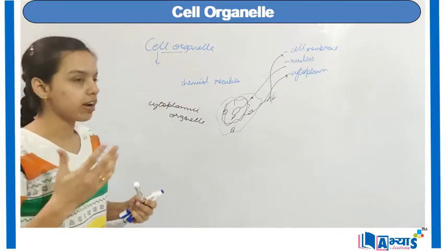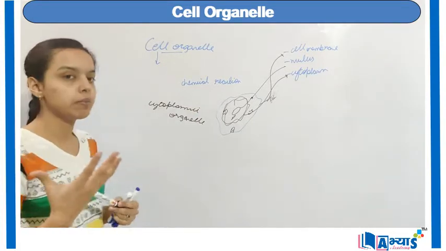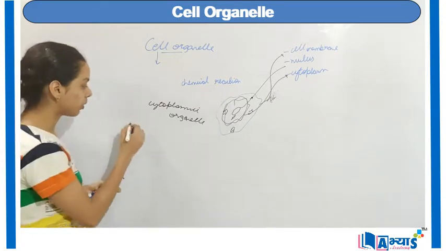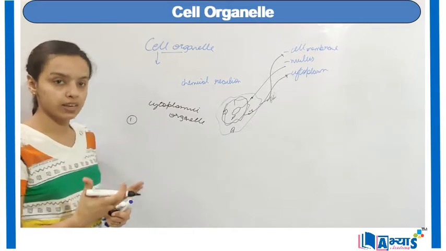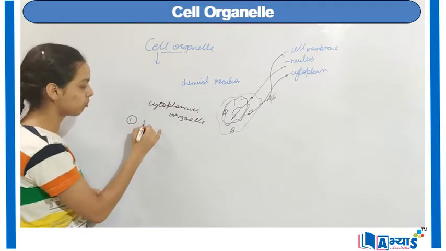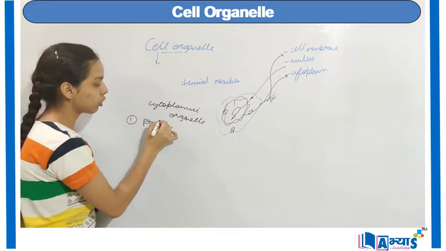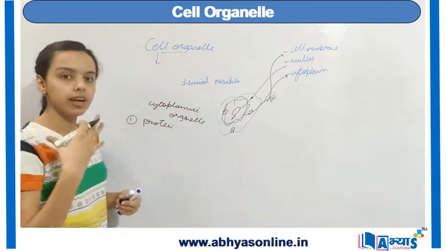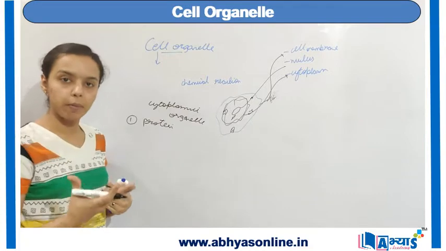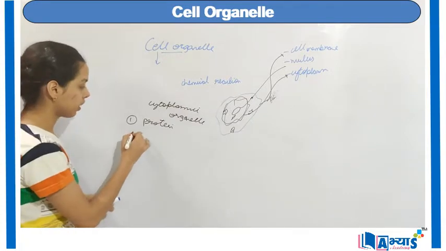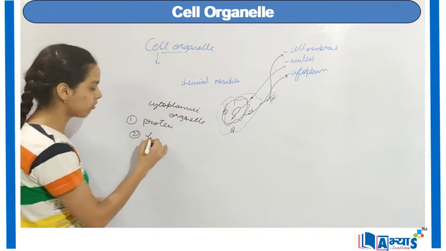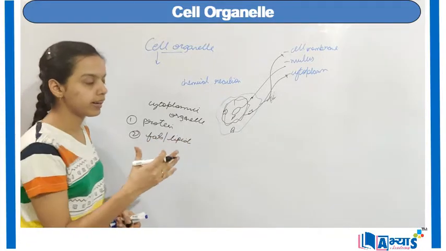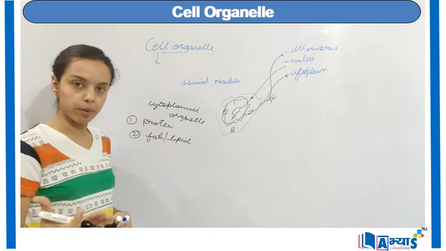Now there are certain functions they perform, so we should know the important functions of all these organs. The first important function is generally the production of proteins, because proteins are required by the cell membrane. So one of these organs helps in the production or manufacturing of proteins. Also they help in the manufacture of fats and lipids. All these are required by the cell for growth and development.